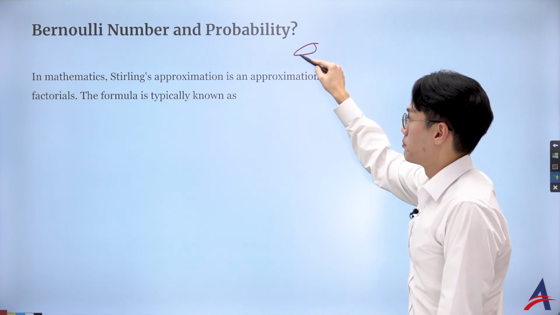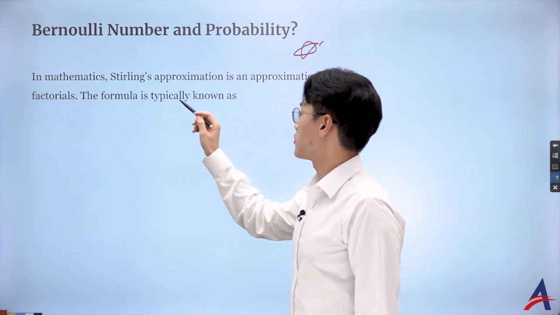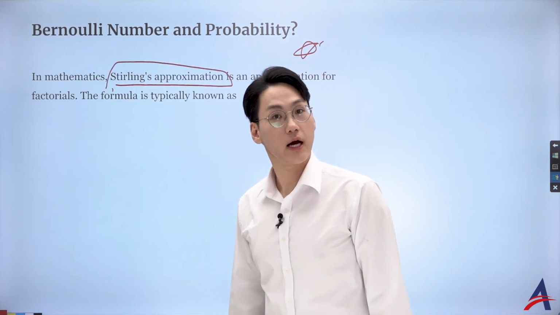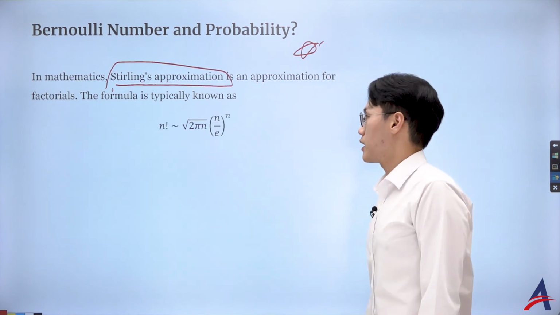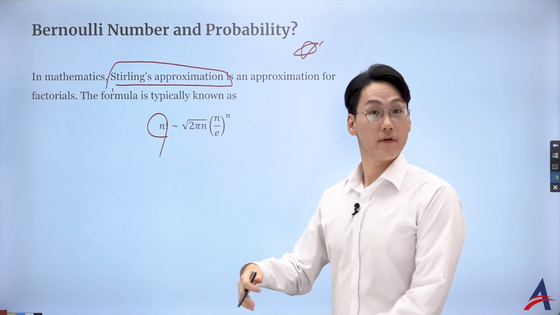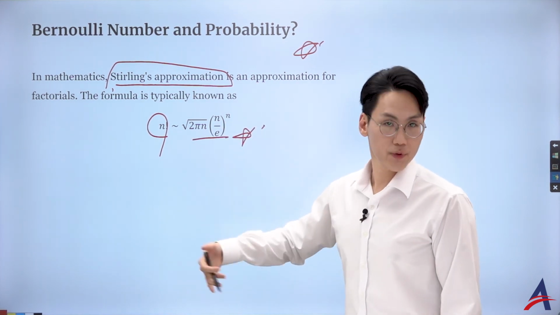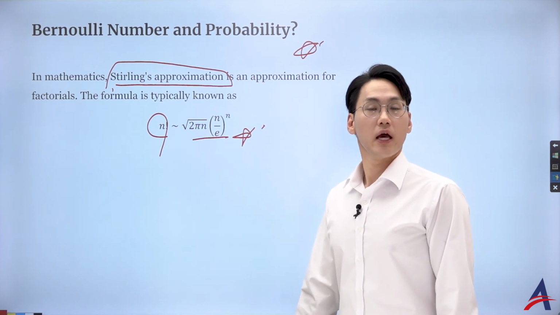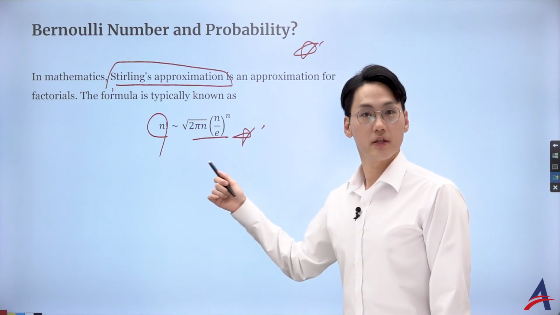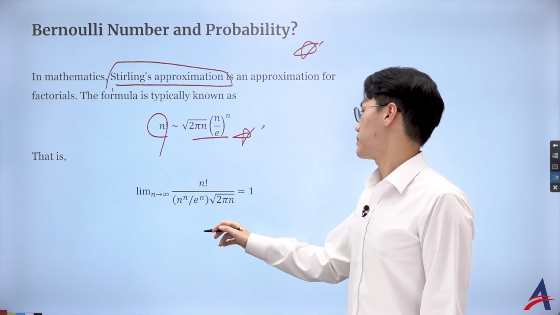So Bernoulli number and probability, what is it talking about? For that, I want to present you another very popular topic for the IA, which is a very, very nice one. It's Stirling's approximation for n factorial, right? If n is a very large number, this expression approximates n factorial. And if you send n to infinity, their asymptotic behavior will converge to 1, meaning their ratio, in fact, will become 1.